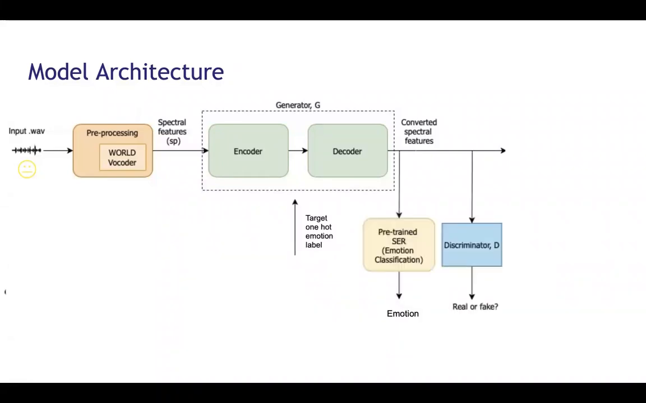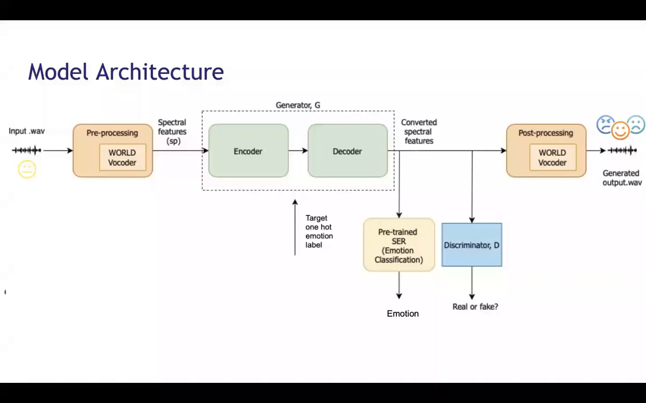We then run that through a discriminator, which determines whether the generated audio is real or fake, as well as a pre-trained SER as an emotion classifier, which classifies the audio. We then pass it through a post-processing loop, which combines the spectral features with the other extracted features from the vocoder and generates the output audio with the target emotion.